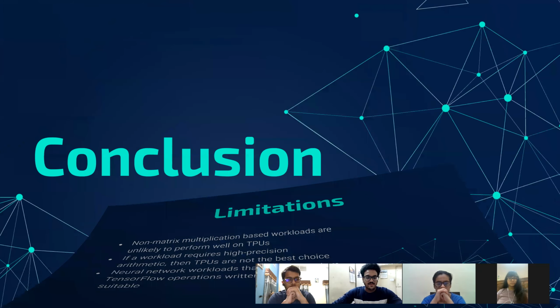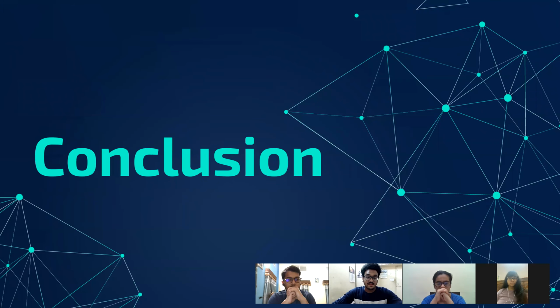To summarize, the performance of TPU is certainly better than CPU and GPU, considering that the main driving force for TPU development was to make inference faster. As a comparison, consider this. A CPU can handle tens of operations per cycle. A GPU can handle tens of thousands of operations per cycle, but a TPU can handle up to 128,000 operations per cycle. So TPU works best in the domain of neural network inference.